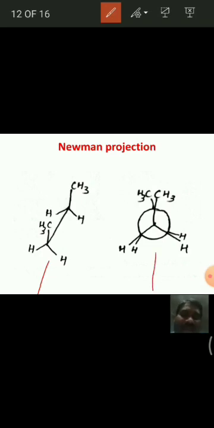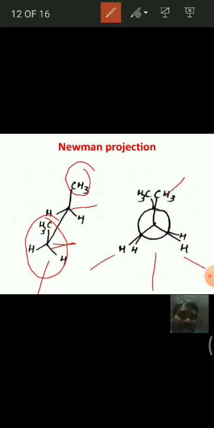Writing the Newman projection formula, we can easily write like this. See here, this is the front carbon, this is the back carbon. While writing in Newman projection formula, the front carbon is a dot, the back or rear carbon is a circle. To the 2 carbons, 1 methyl group and 2 hydrogen groups are attached. See here, for the front carbon, 1 methyl, 2 hydrogens, and to the second carbon also 1 methyl and 2 hydrogens. Here, if you observe, the dihedral angle is 0. I think you have understood.